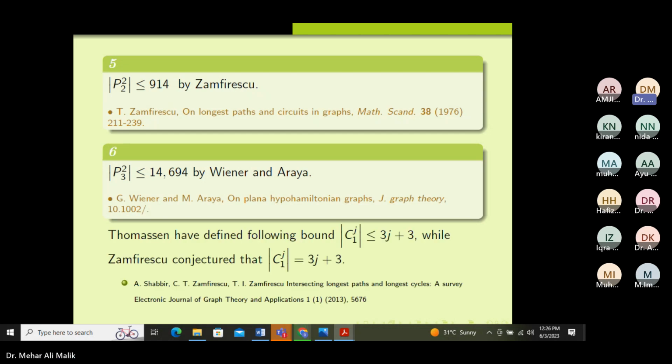Now, here is the conjecture, as I have already told you, that we have a 1-connected graph avoiding any set J of vertices. Thomason said that we can maybe find a smaller one. He conjectured that, but Zamfirescu proved that no, we cannot find a smaller graph than that. So if we have to remove just one vertex in that cycle and find the maximum length of that cycle, the graph will be of order 3j plus 1.